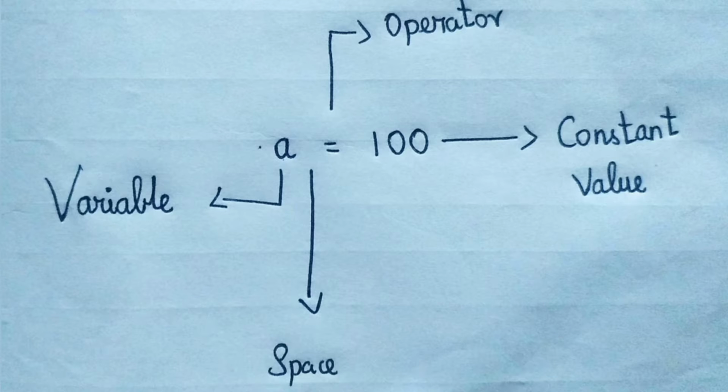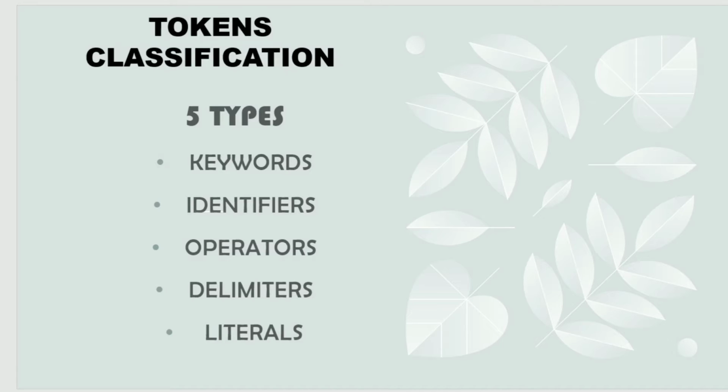Here I have split everything and made everything into small elements. Tokens also do the same thing. They break each logical line into a sequence of elementary lexical components like this. Hope you understand. And next we are moving to its classification. Tokens are classified into 5 types. They are keywords, identifiers, operators, delimiters, and literals.